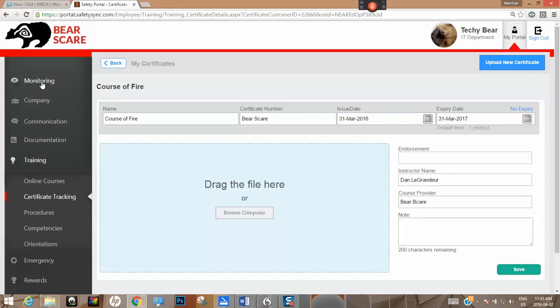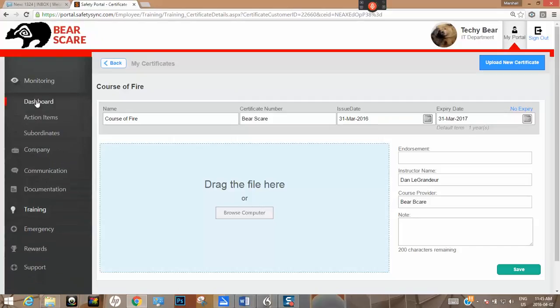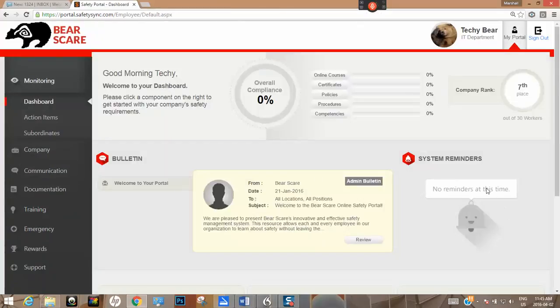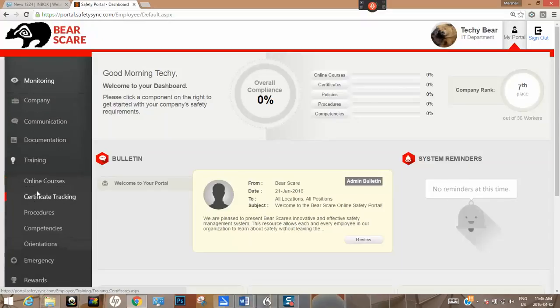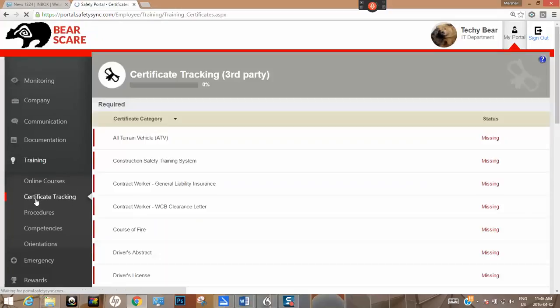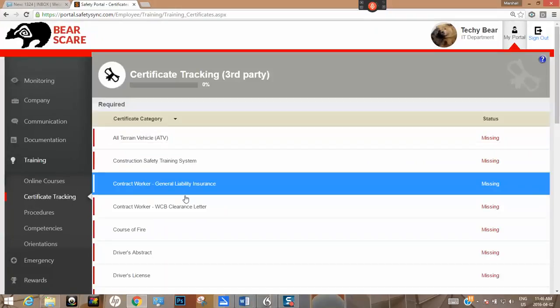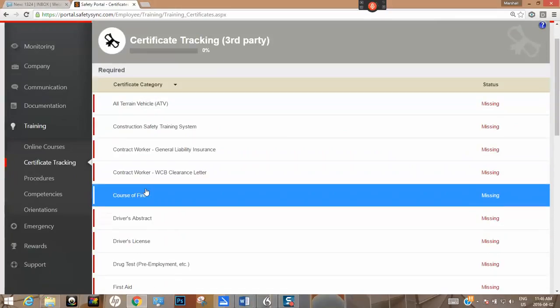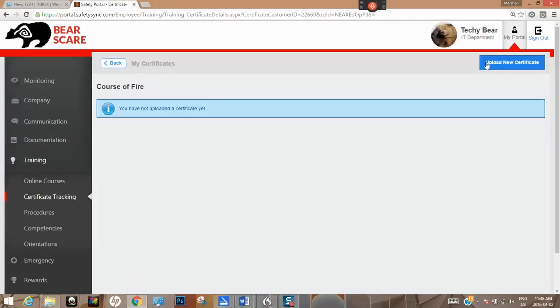So once again, I'm just going to sneak out of here for a second, guys. Go back to your dashboard. You will get a reminder right here that your certificate is coming due, and you can put in a request for it. Okay, so we'll go back to training, back to certificate tracking, and I should have thought about that. It didn't save it, so quickly, Course of Fire, upload certificate.